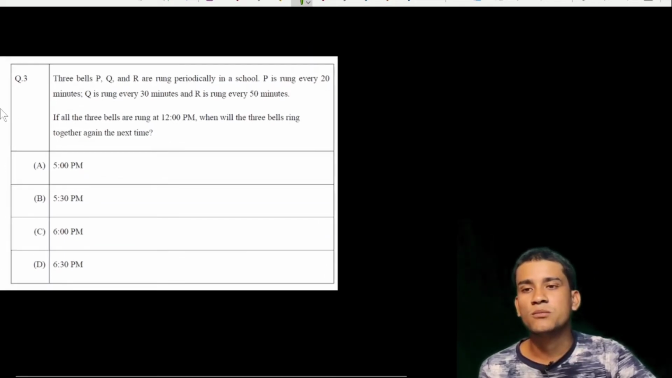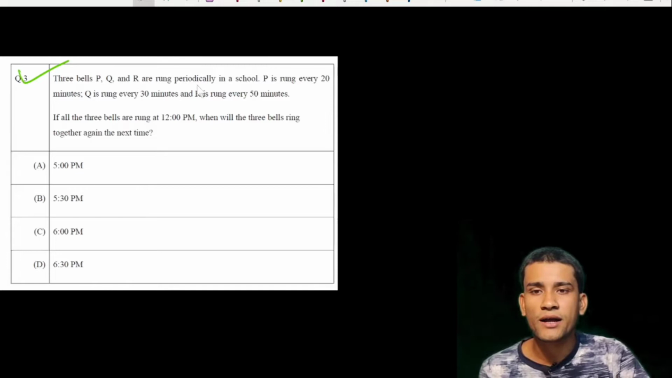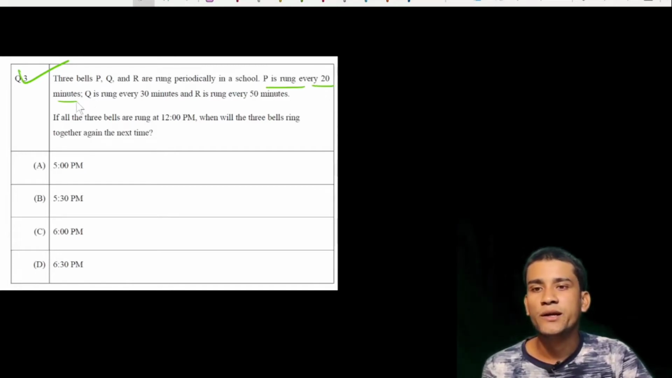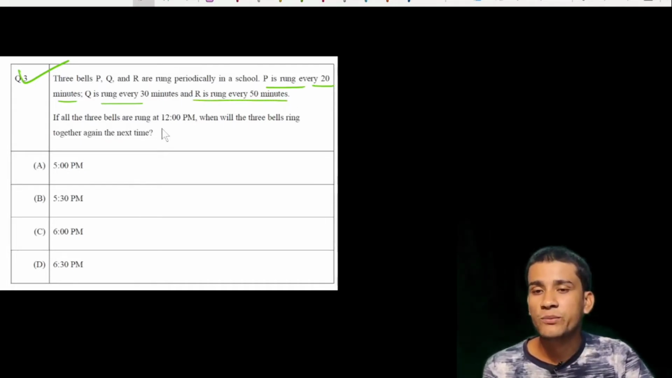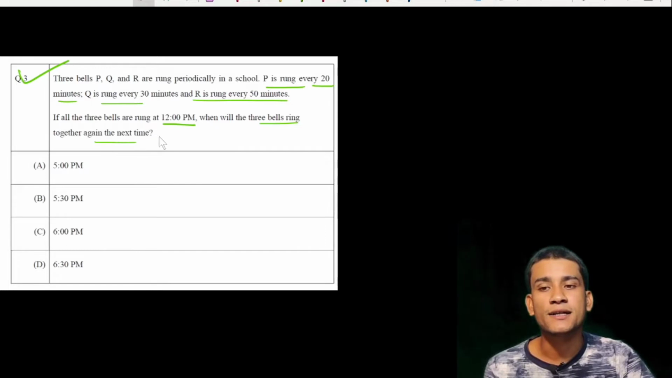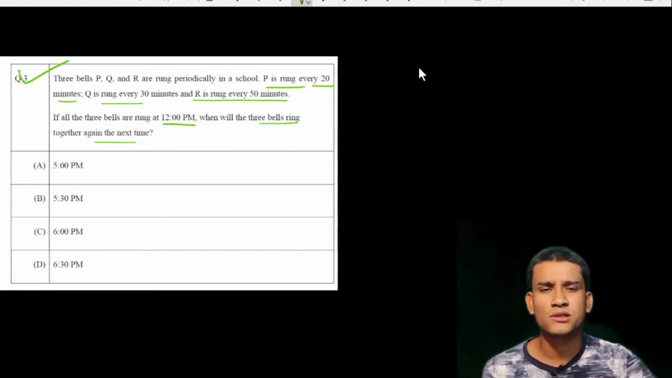Question number 3 says that 3 bells P, Q and R ring periodically in a school. P rings every 20 minutes, Q rings every 30 minutes and R rings every 50 minutes. This is a very easy question. If all 3 bells ring at 12 pm, when will the 3 bells ring together again next time? So you just find the LCM of 20, 30 and 50.